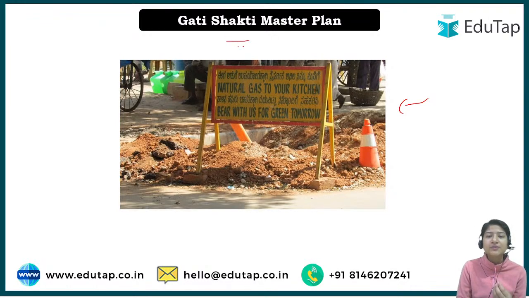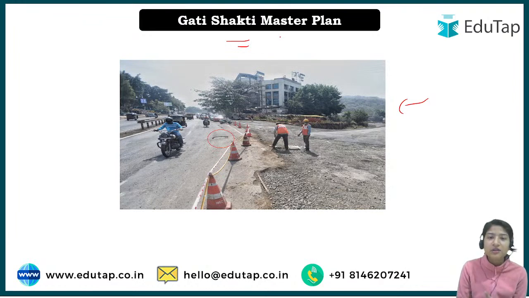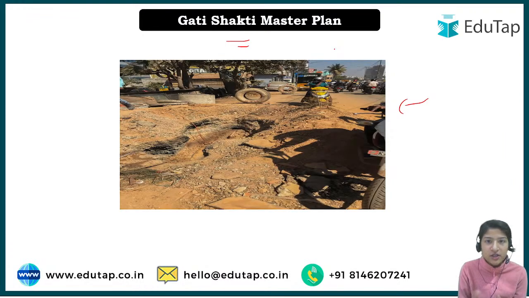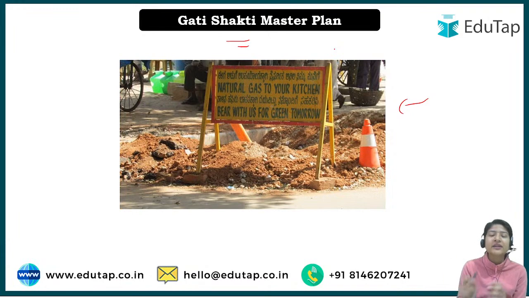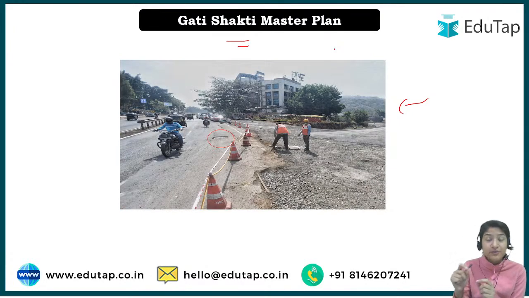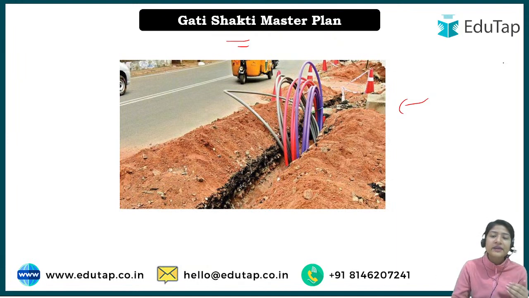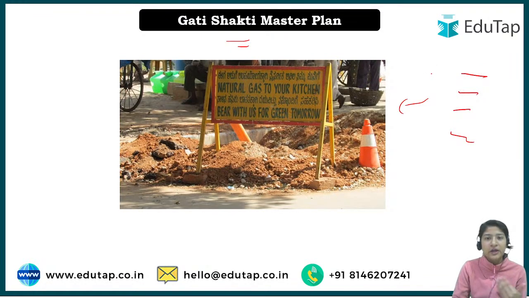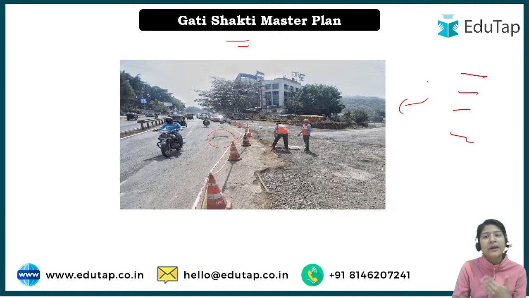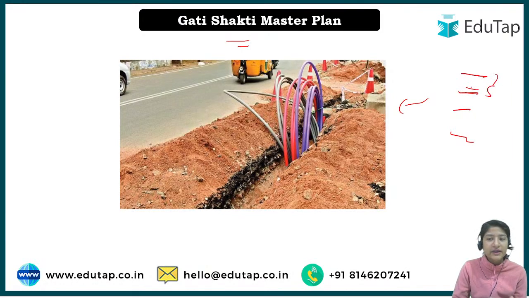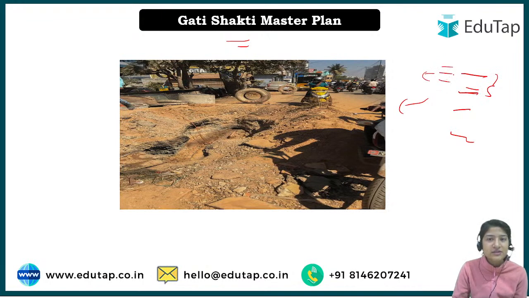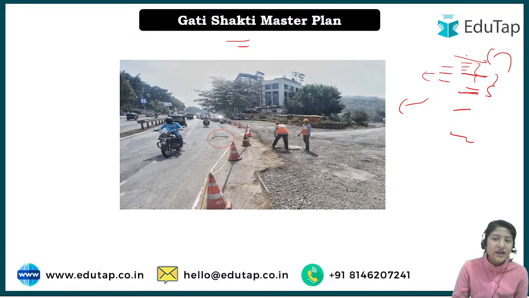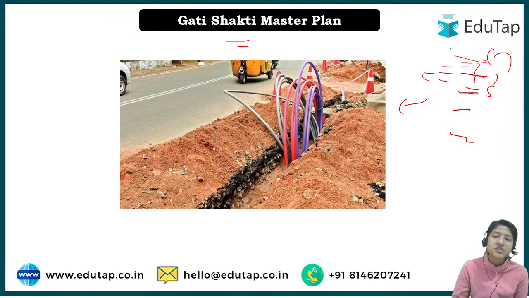That is why the basic idea, the essence of the Gati Shakti Master Plan, is to integrate all the ministries that work on infrastructure development onto a single platform, so that they have an idea of which ministries have to work in which area, and then they can follow a proper step by step procedure. For example, if in a particular place a gas pipeline and optical fibers have to be established, the ministries can coordinate. Once the optical fiber is established, or maybe the gas pipeline first and then the optical fibers, then the Ministry of Road Transport and Railways can come to set up the road.